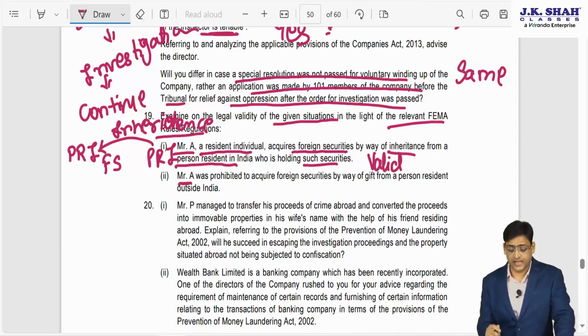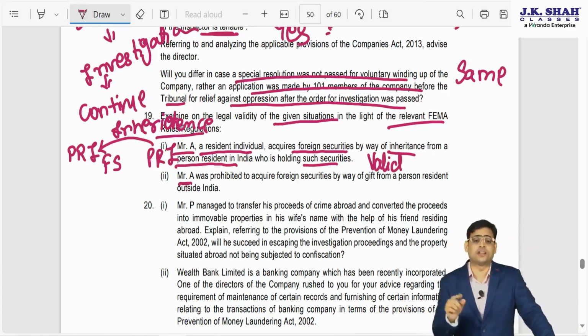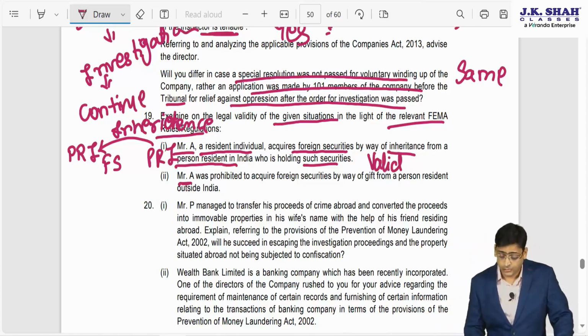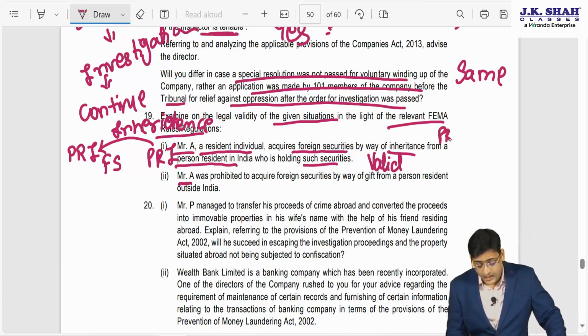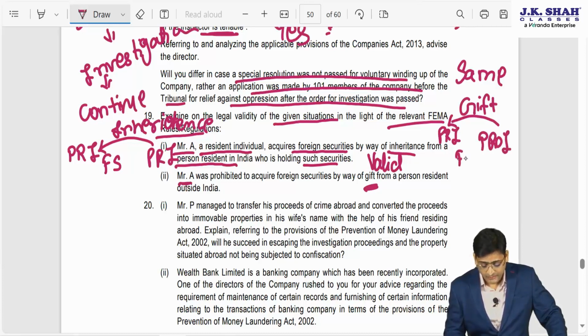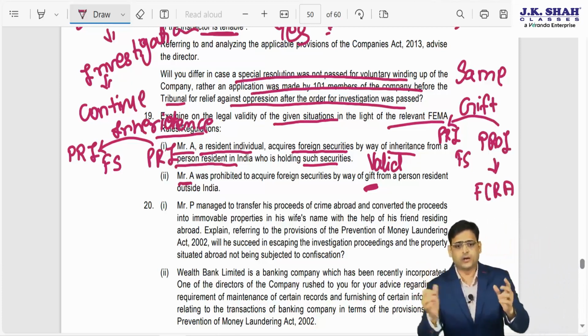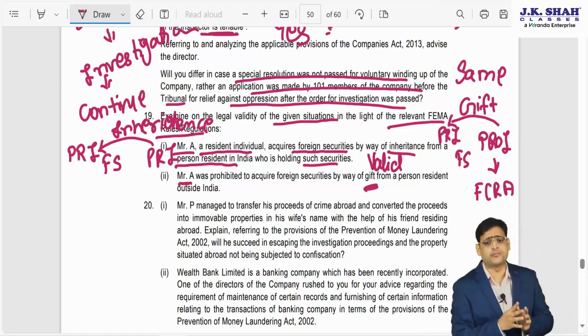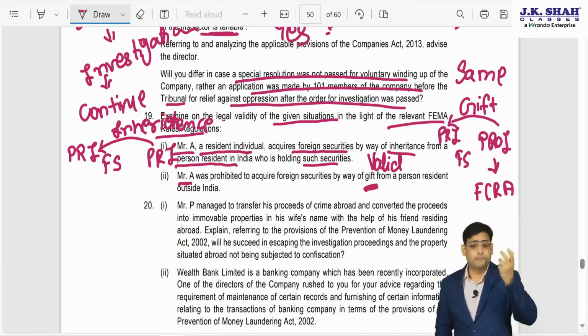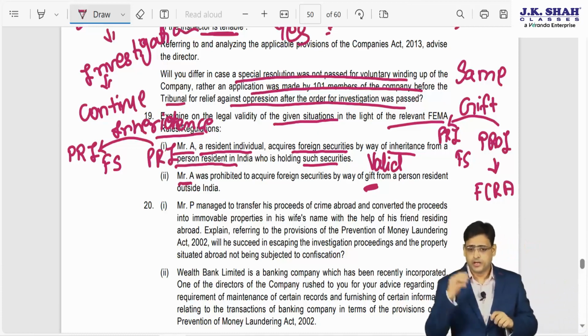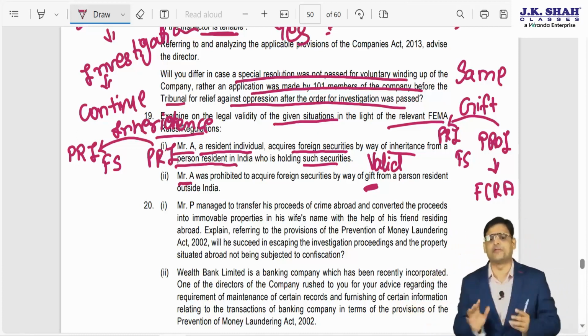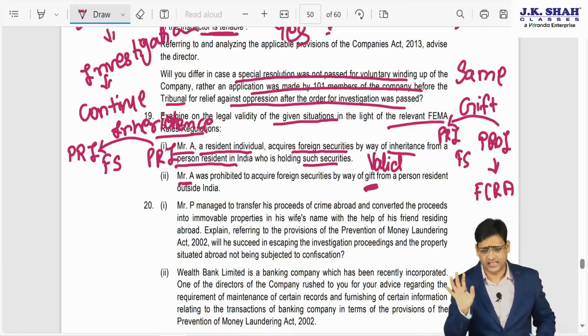The second point they have given: Mr. A was prohibited to acquire foreign security by way of gift from a PROI. Now please understand, a PRI can acquire foreign security from a PROI by way of gift, provided the PROI has complied with the Foreign Contribution Regulations Act. They have given you two situations. Situation one: a PRI wants to acquire foreign security from a PRI by way of inheritance. That is permitted. We have already studied that.